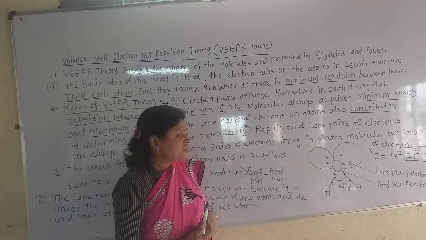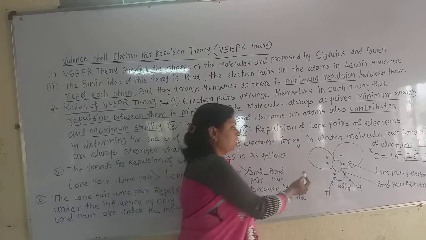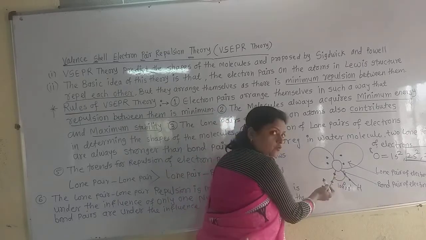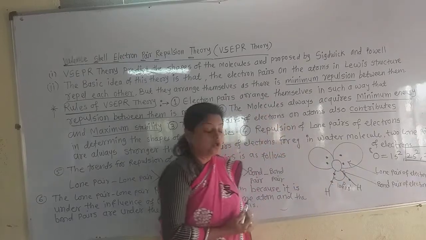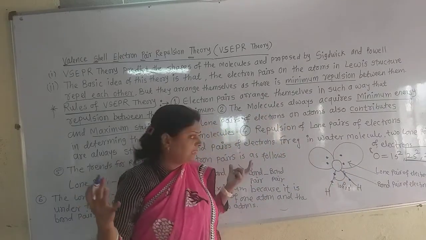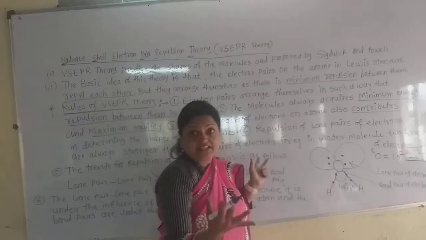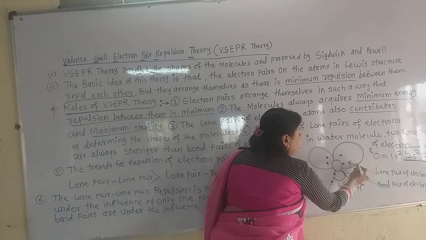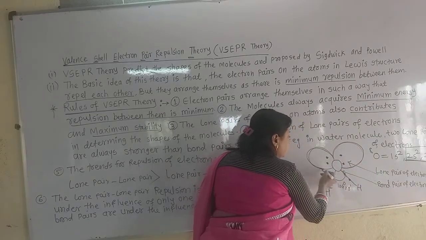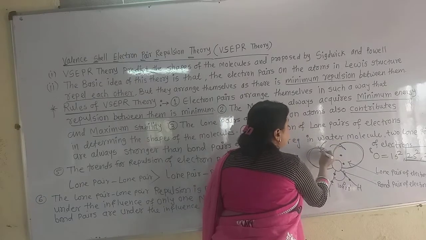Now these are 6 electrons. Out of those 6 electrons, in the water molecule there are 2 lone pairs on oxygen. They arrange themselves in space in such a way that they acquire maximum space, but there is very strong repulsion between them.